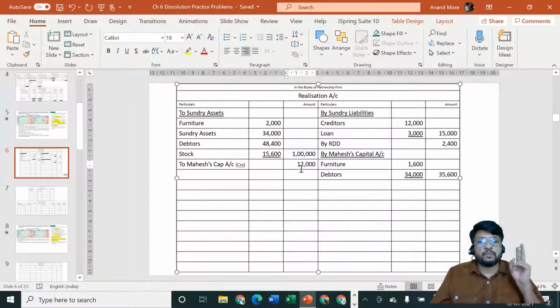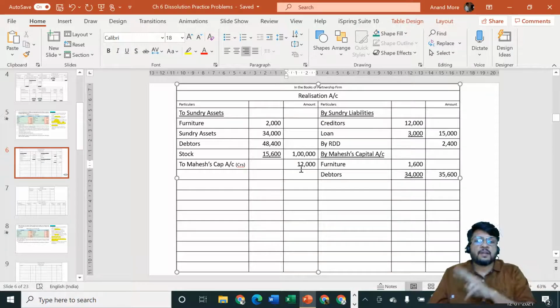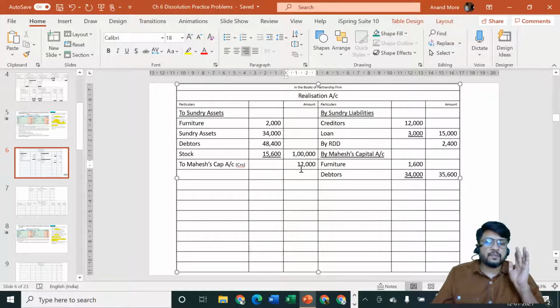So the rule which should be applied for creditors is debit the receiver, credit the giver. So creditors are going to receive the money. That means they are the receiver, debit the receiver. And who will pay the money? Cash is not going out. So who is going to pay the money? Mahesh is going to pay the money.